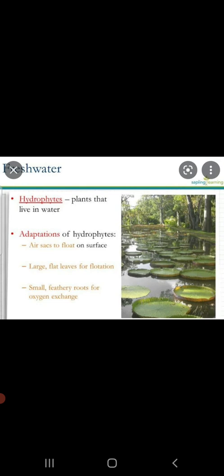The leaves of these plants vary in submerged and floating plants. Submerged means partially they are present in the water and partially they are out of the water. In submerged plants, leaves are narrow, thin and ribbon-like. Whereas in floating plants like water lily, leaves are large and circular. A waxy coating is present on them so that it protects them from decaying in water. These are some of the adaptations shown in the freshwater habitats.